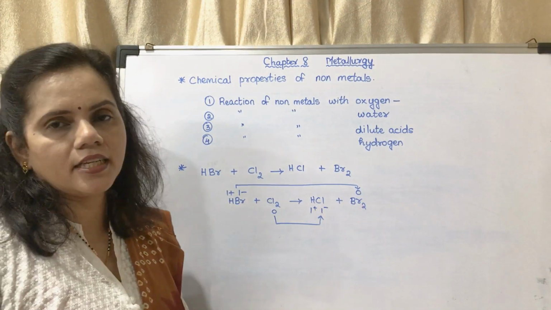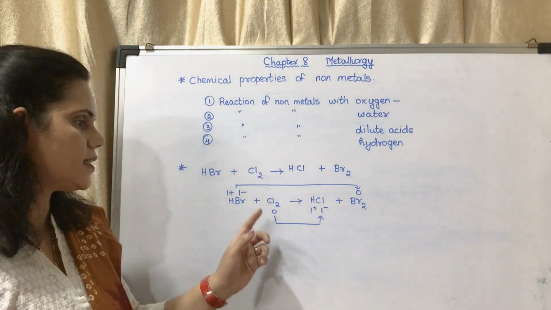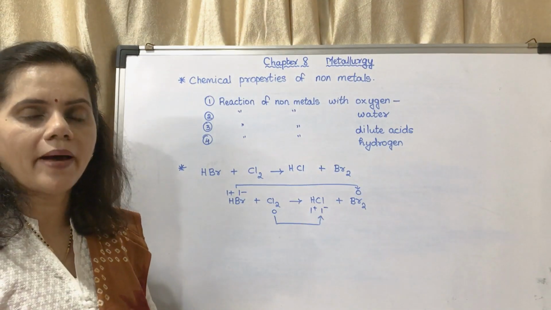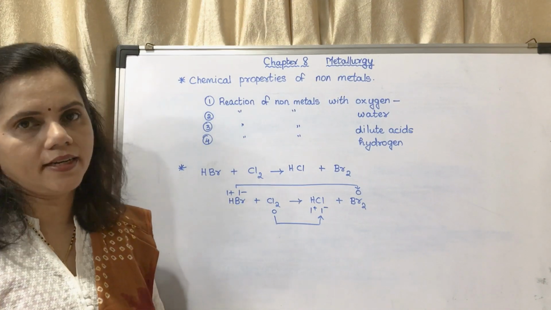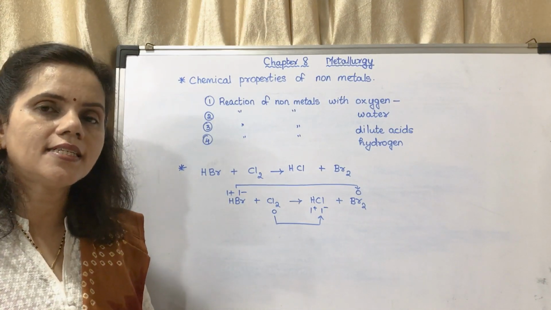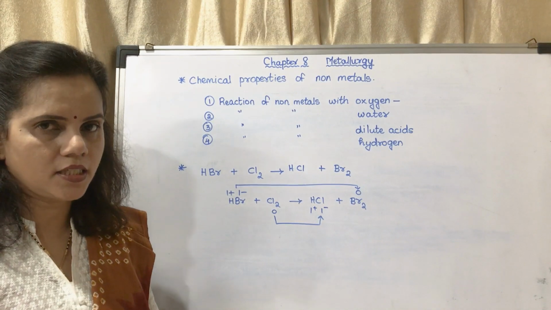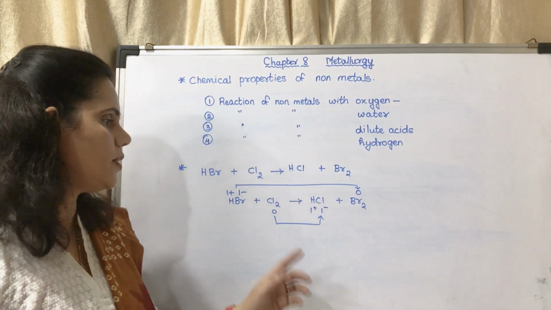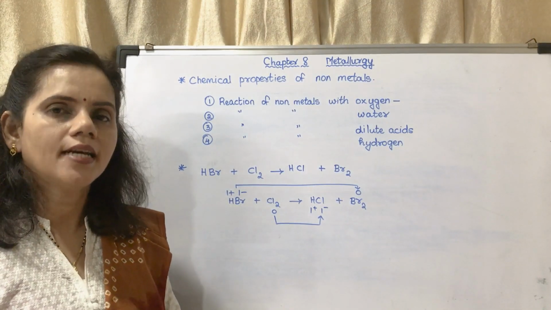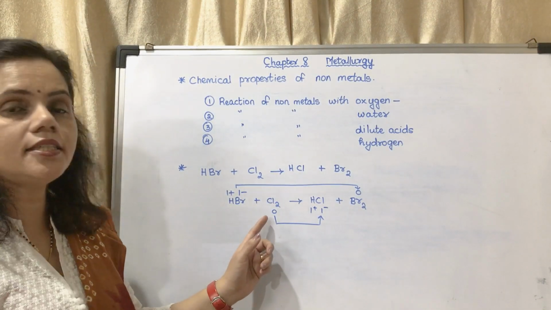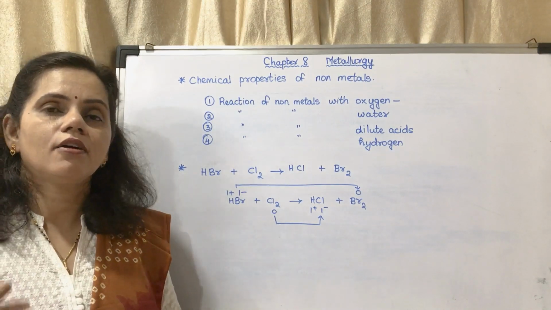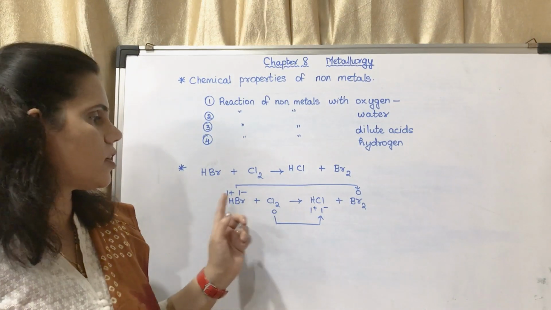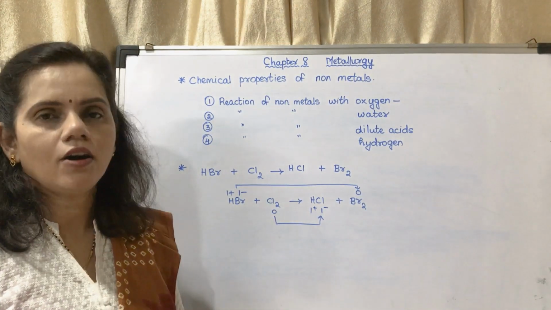Okay, what is getting oxidized? This is getting oxidized to bromine. Chlorine, it was 0 and it has become 1 minus. That means it gained that 1 electron. So reduction is gaining electrons, oxidation is losing electrons. 1 minus to 0 is oxidation, 0 to 1 minus is reduction. So which is the oxidant? Oxidant is the one who oxidizes the other. So this is oxidizing this. So this is the oxidant.